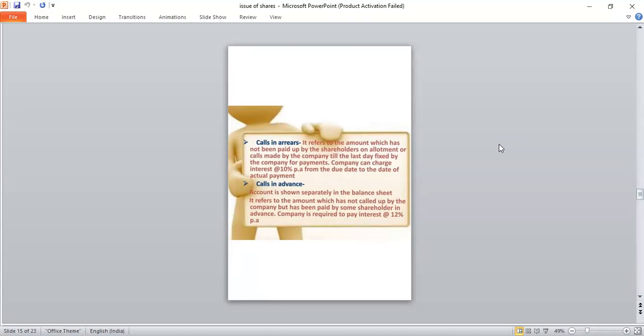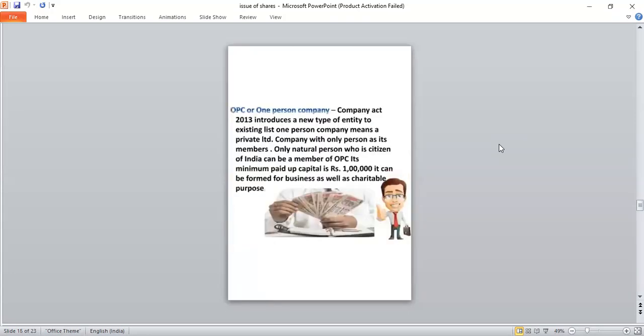Okay. The next one, One Person Company, OPC. The Companies Act 2013 introduced a new type of entity, the One Person Company. Okay, it means a private limited company with only one person as its member. Only a natural person who is a citizen of India can be a member of an OPC. Its minimum paid up capital is 1 lakh. It can be formed for business as well as charitable purpose.